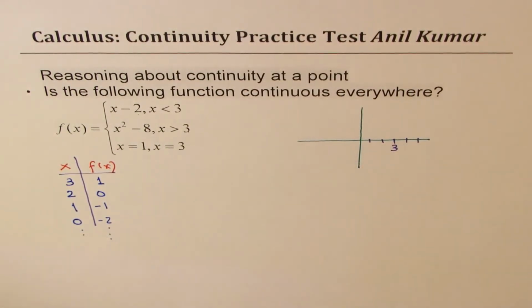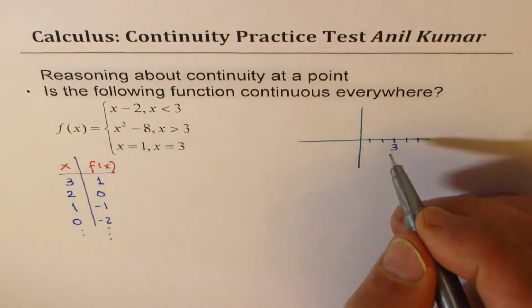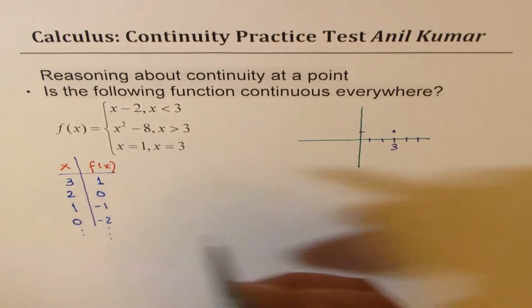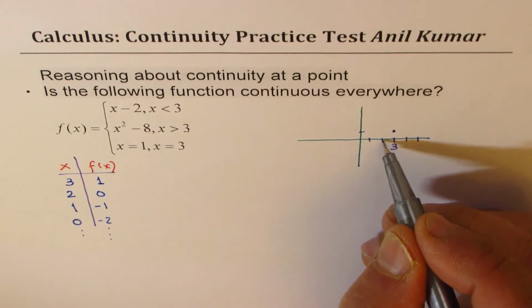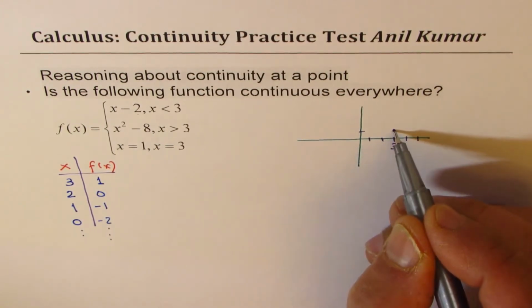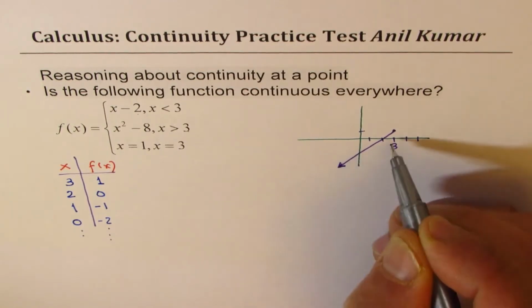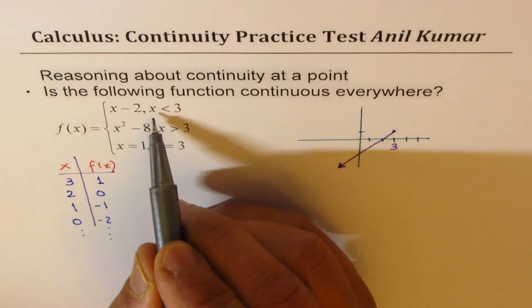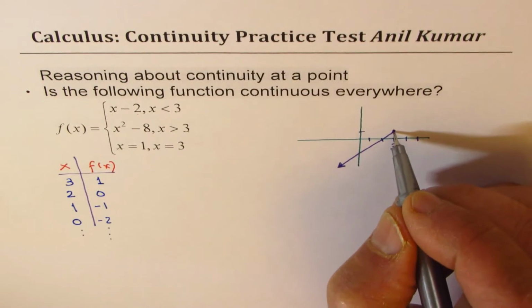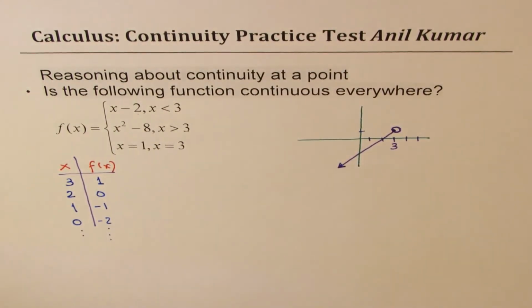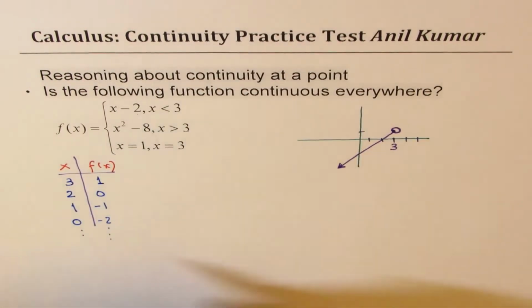So if I plot these values, what do I get? At 3, I get a value of 1. At 2, it is 0. At 1, it is minus 1. So it's kind of a line going like this. Since it is less than 3, we'll make an open circle at this position at 3, correct? Since it is less than 3.